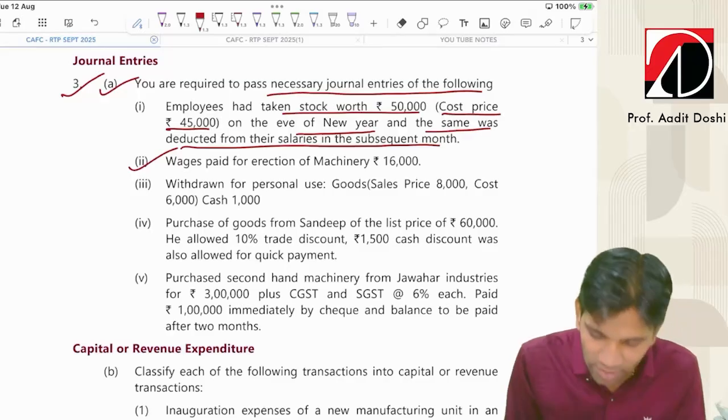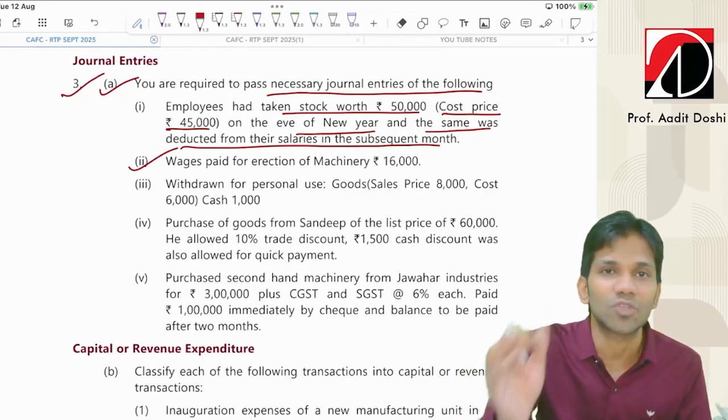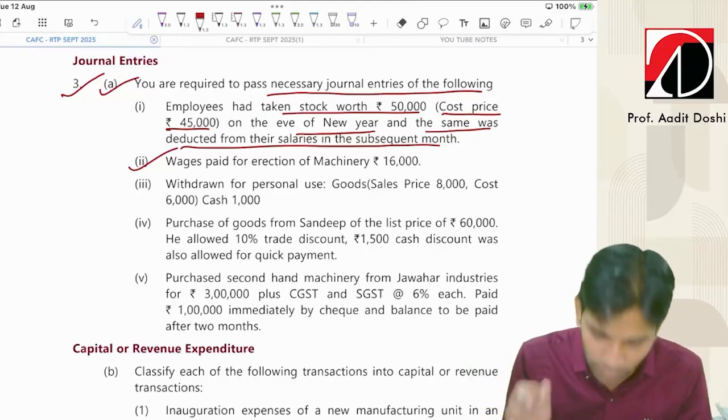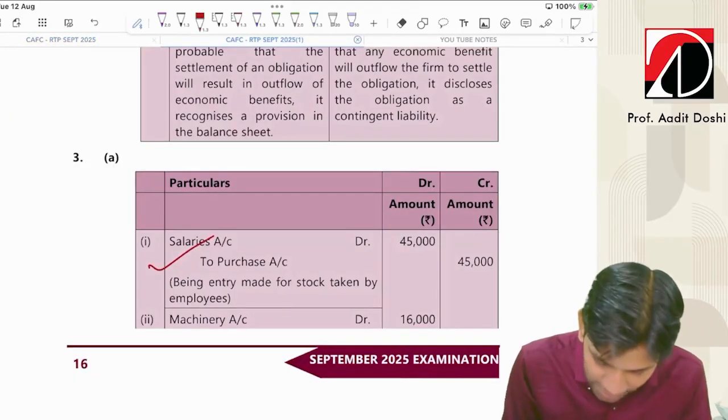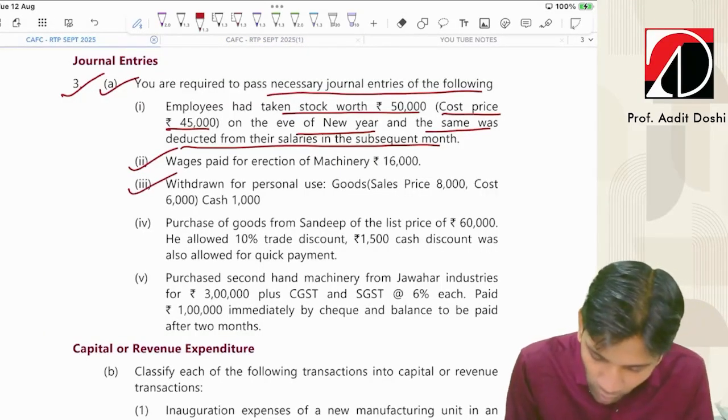Wages paid for erection of machinery 16,000. So for installation of machinery we have paid wages. So entry should be machinery to bank or cash. Yes, correct.